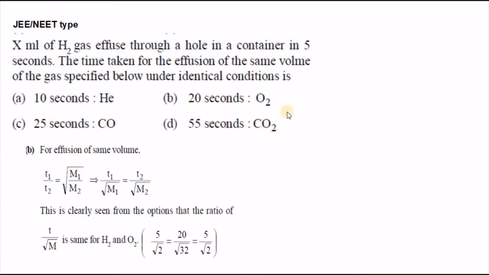And the same thing is verified in these options for gas oxygen. We got 20 by root 32. So 20 by root 32 is nothing but 5 by root 2. So both the values, 20 seconds for oxygen and 5 seconds for hydrogen, came out the same. That means it agrees with the second option.